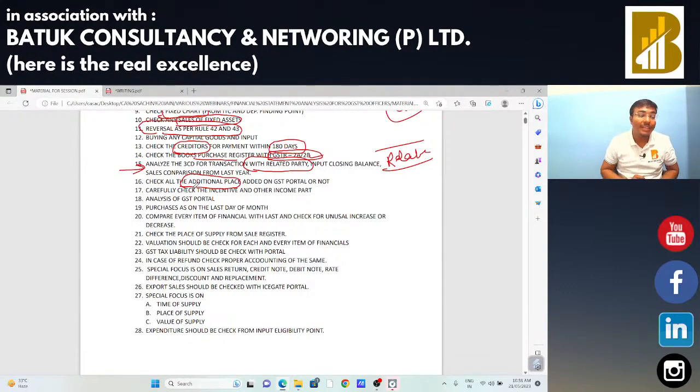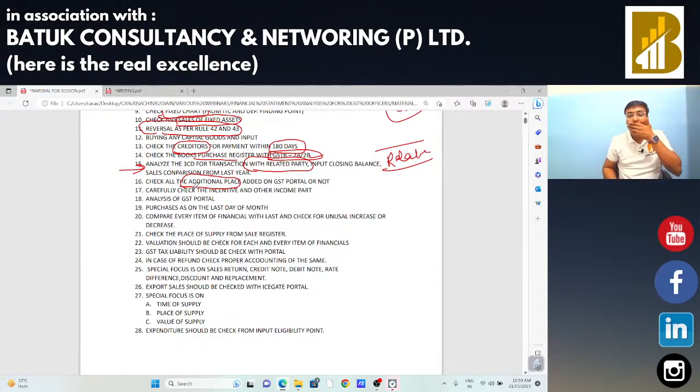So you need to check that each and every additional place of business, that means where the goods are stored related to that particular entity, is available on the GSTN portal or not. When you are going to check the 3CD form, the branch details are also mentioned in that form. You can check that all the branches mentioned in the 3CD form are available on the GSTN portal or not. First trick is that.